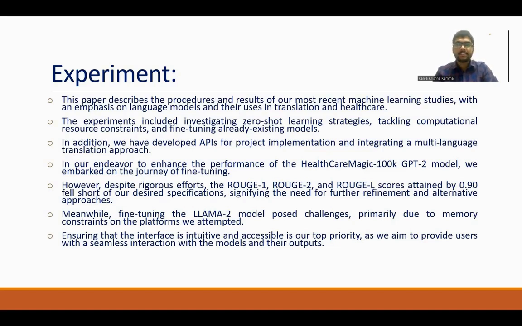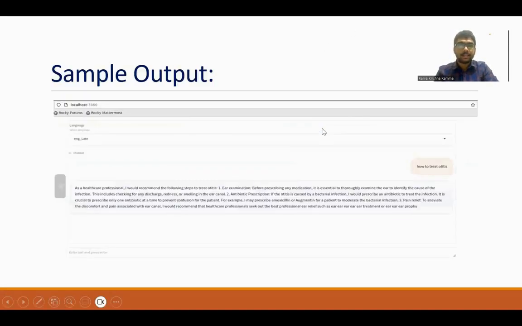And here, whatever interface we have is going to be the most important thing, because the user will be interacting with that interface. That is the key point in this experiment. So here is a sample output of that. I'll just try to give the demo of that.